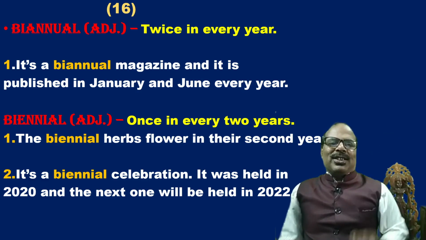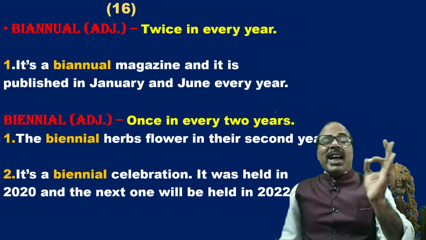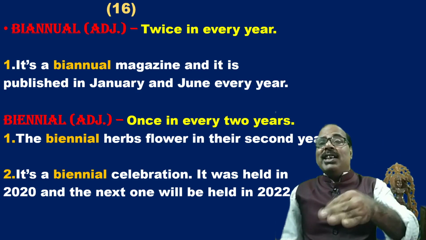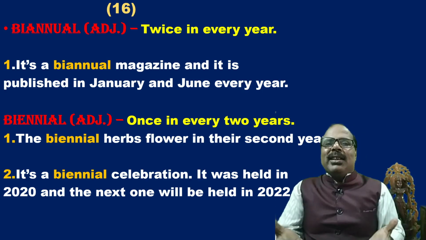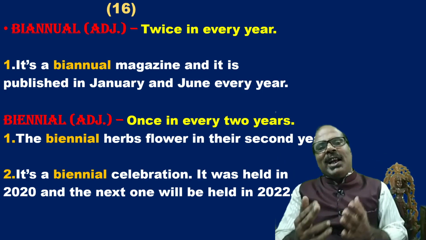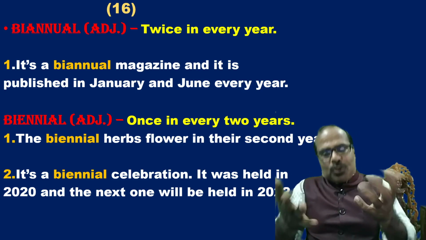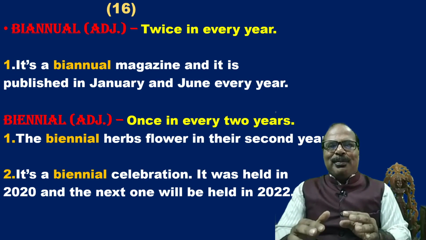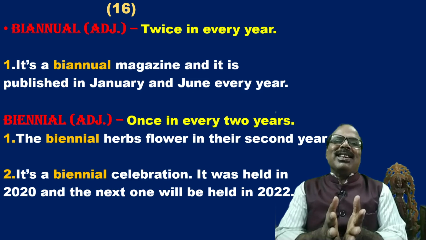Very important pair of confusing words: biannual and biennial. Actually, bi means two. Biannual may mean twice in a year, or it can also give the meaning once in 2 years.